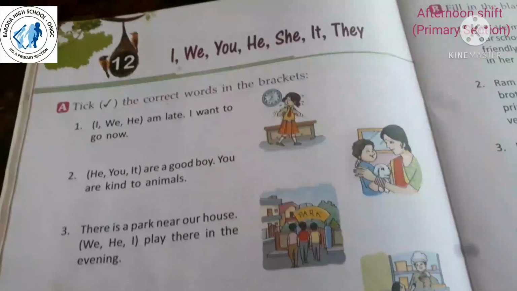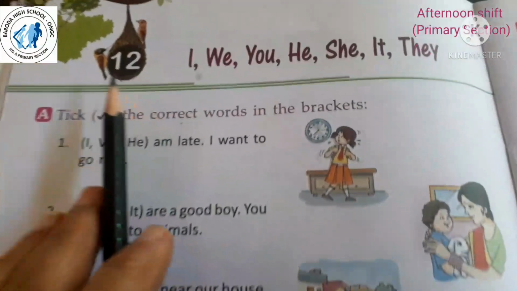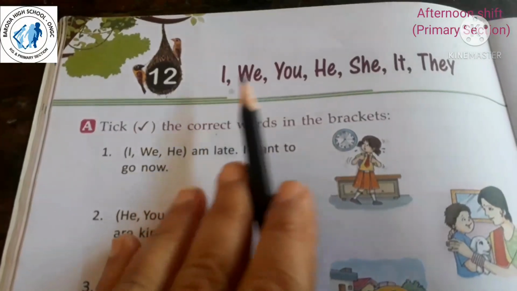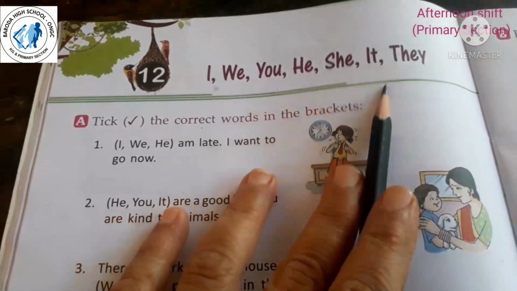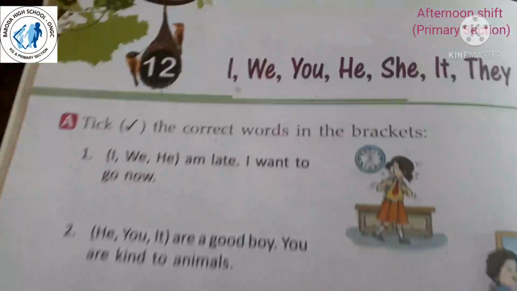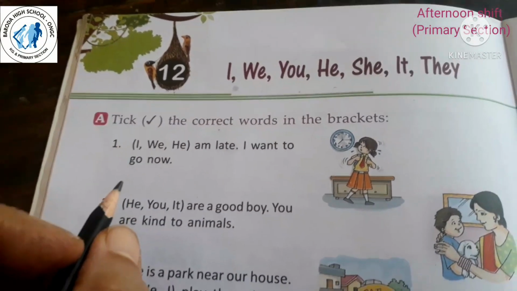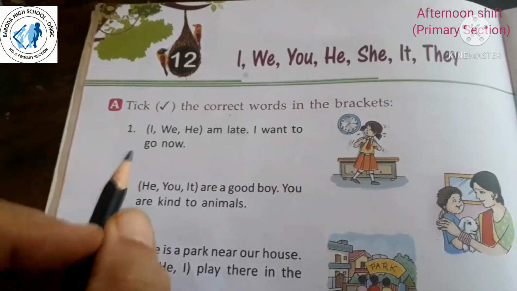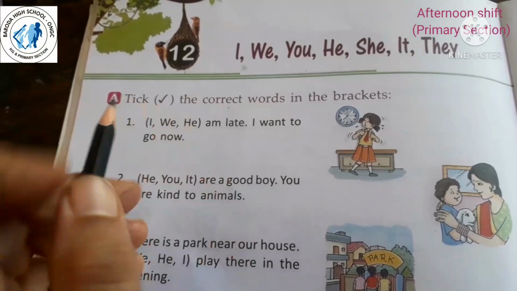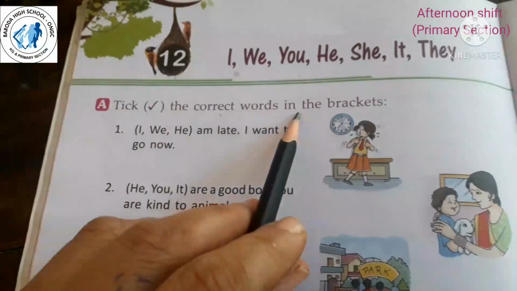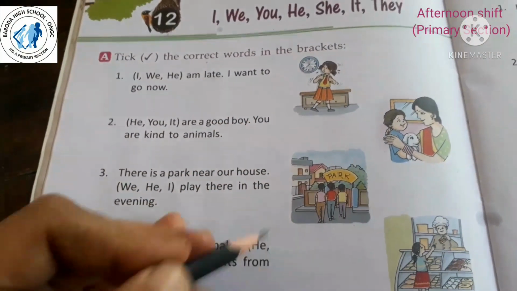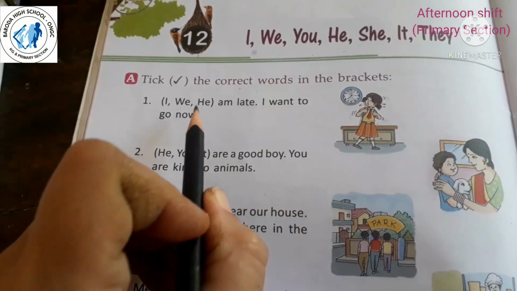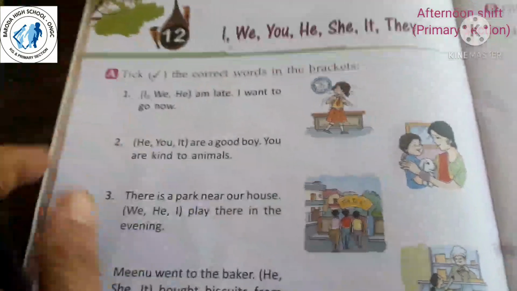Okay students, open your grammar textbook, lesson number 12, page number 32. I, we, you, he, she, it, they. As you all have seen and understood through the YouTube video, what is a pronoun. Now here, tick the correct words in the brackets. Here you are given some pictures and sentences. You have to find out which correct word you will write with this sentence.